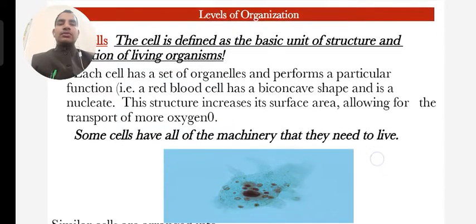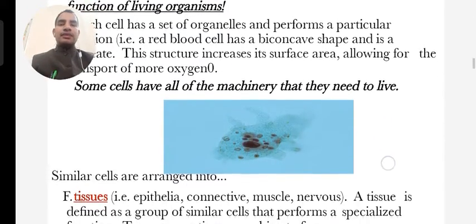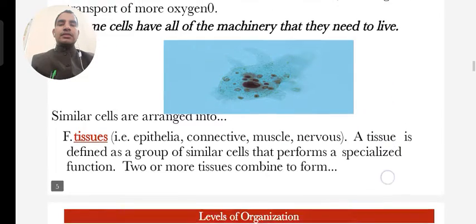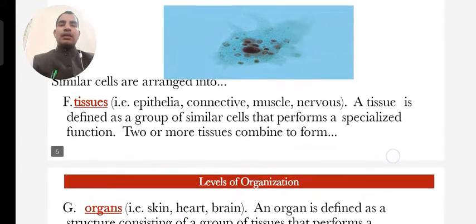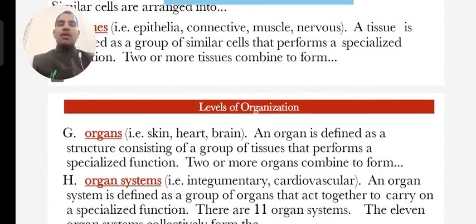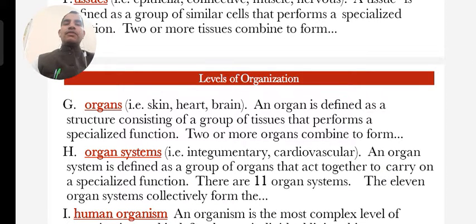Next is tissue. A tissue is a group of similar cells. An organ is composed of various tissues.